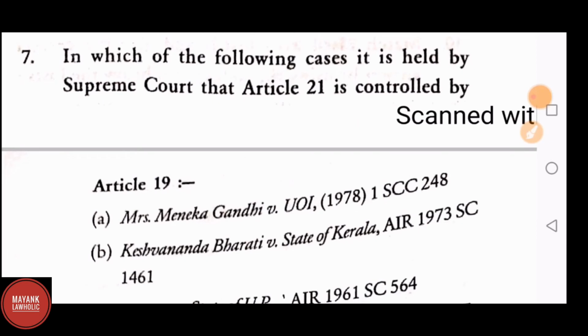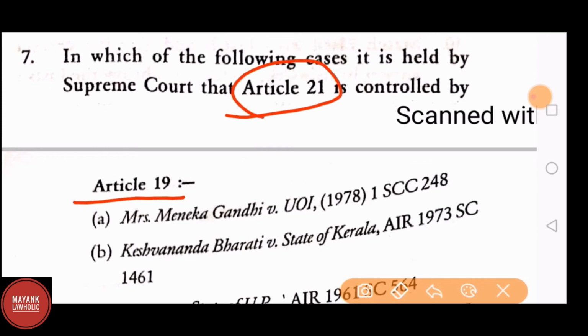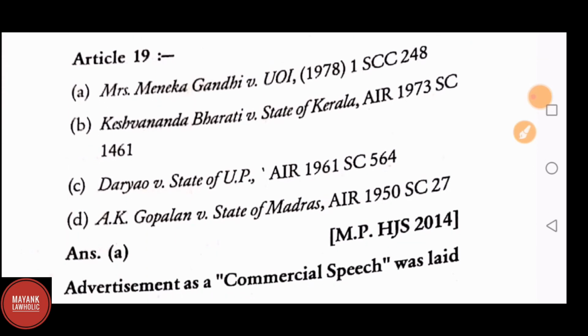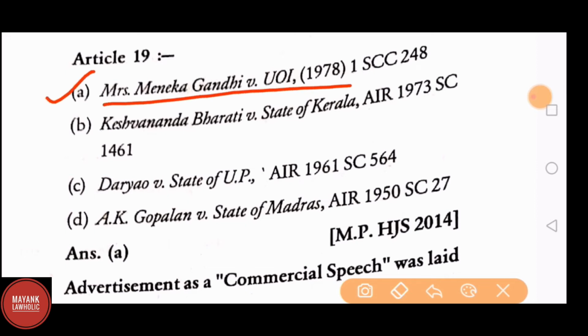Question number 7. In which of the following cases it is held by Supreme Court that Article 21 is controlled by Article 19? Option A. Maneka Gandhi versus Union of India. Option B. Keshavananda Bharati versus State of Kerala. Option C. Daryao versus State of UP. Option D. A.K. Gopalan versus State of Madras. The answer is A. Maneka Gandhi versus Union of India 1978.